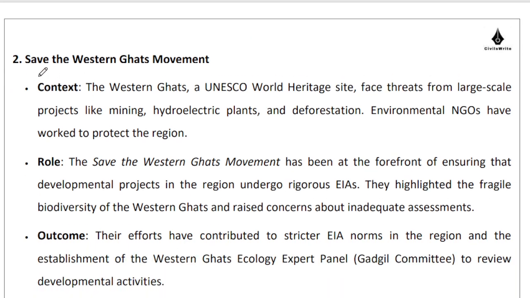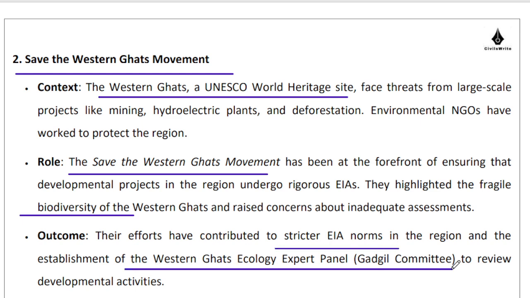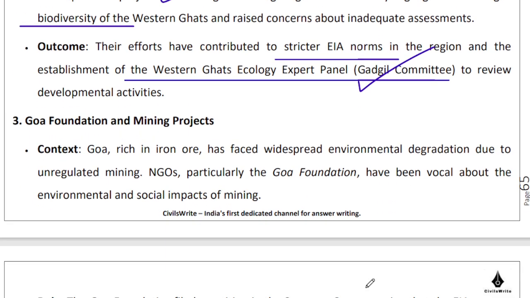Save the Western Ghats movement, right? So Western Ghats is a UNESCO World Heritage Site, and environmental NGOs have been at the forefront of this movement, and they have highlighted the fragile biodiversity of the Western Ghats, and definitely they have helped in bringing about stricter EIA norms in the region and establishment of the Western Ghats Ecology Expert Panel, that is the Gadgil Committee, to review the developmental activities. Being able to mention that it's a World Heritage Site and that this movement has been there and this committee has been created, these are extremely important value added points.